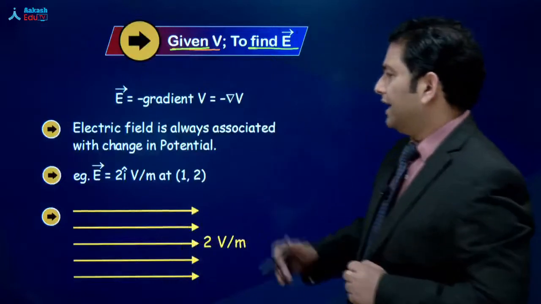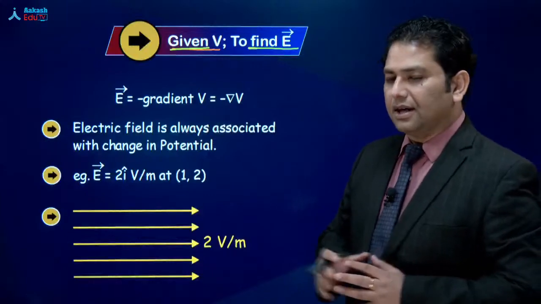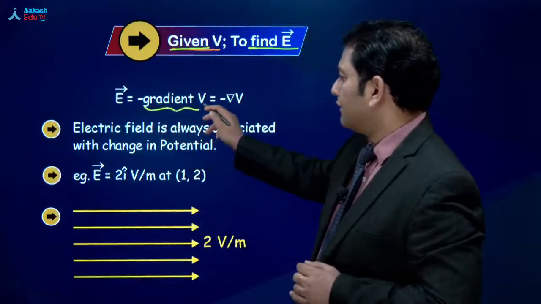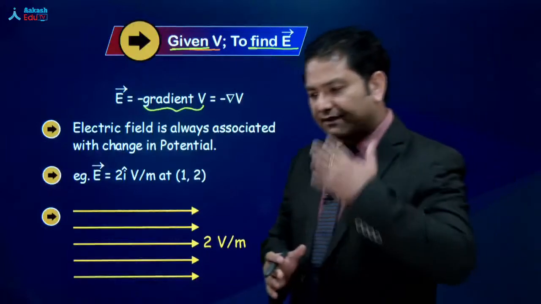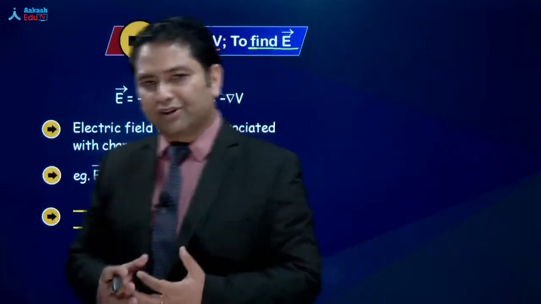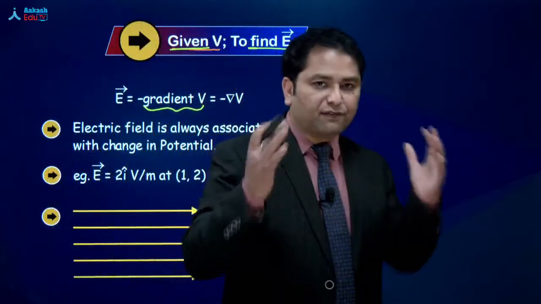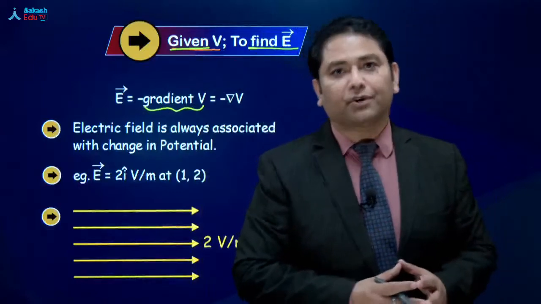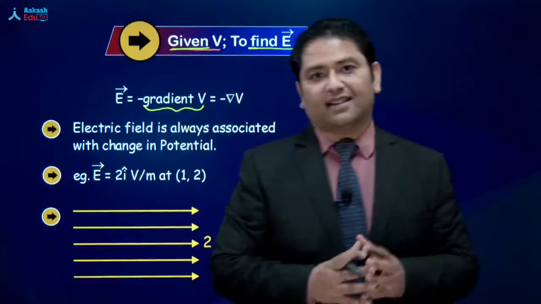सबसे पहली बात देखिए, electric field is minus of gradient of V. Now will talk about another thing. आप बहुत ध्यान से देखिए, gradient of V that has been said. इसका मतलब the very existence of electric field lies in the fact that the potential is changing. Let me repeat it again. The very existence of electric field lies in the fact that the potential is changing. इसका क्या मतलब है? Let's try to understand that.